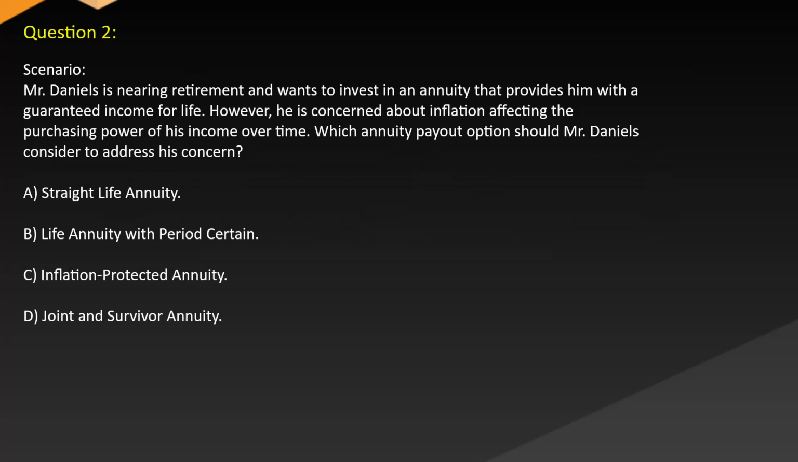Question 2. Scenario: Mr. Daniels is nearing retirement and wants to invest in an annuity that provides him with a guaranteed income for life. However, he is concerned about inflation affecting the purchasing power of his income over time. Which annuity payout option should Mr. Daniels consider to address his concern? A. Straight life annuity. B. Life annuity with period certain. C. Inflation protected annuity. D. Joint and survivor annuity.